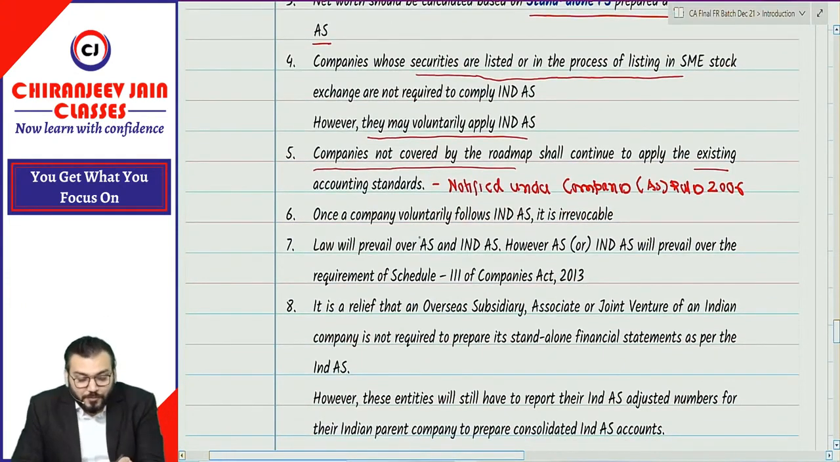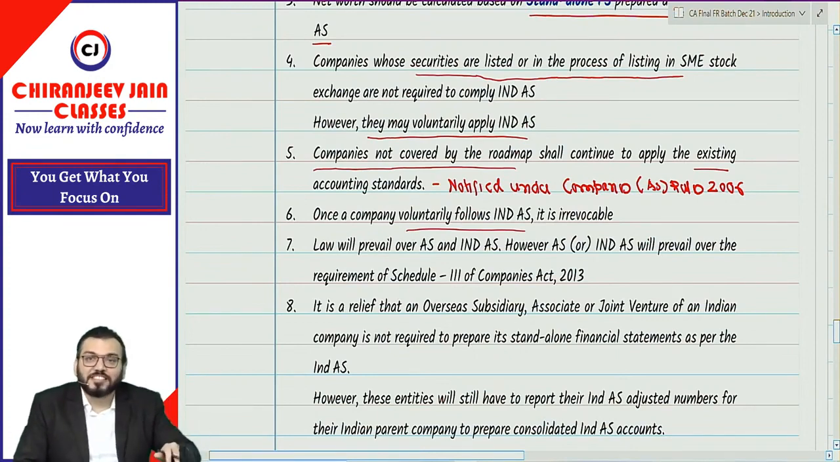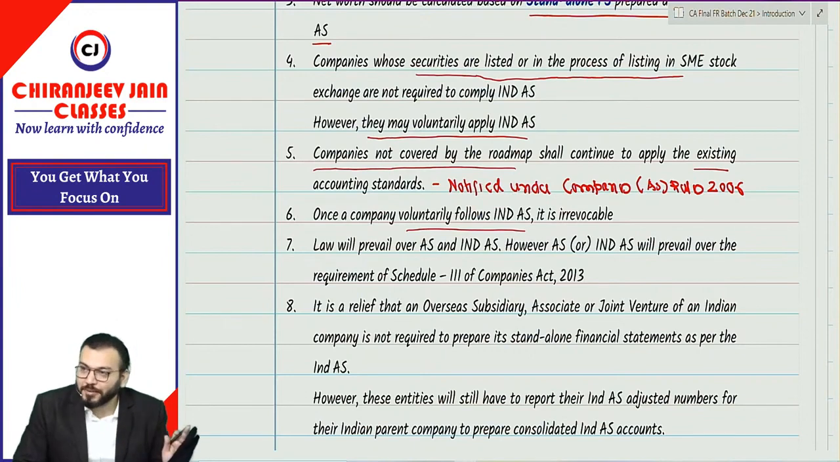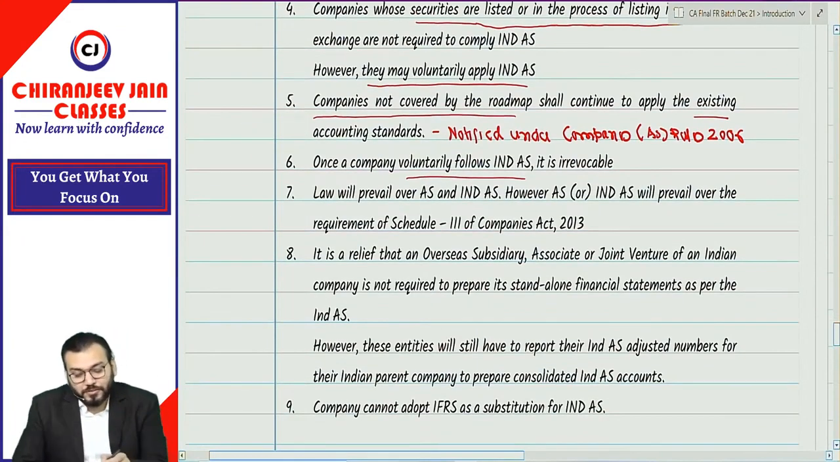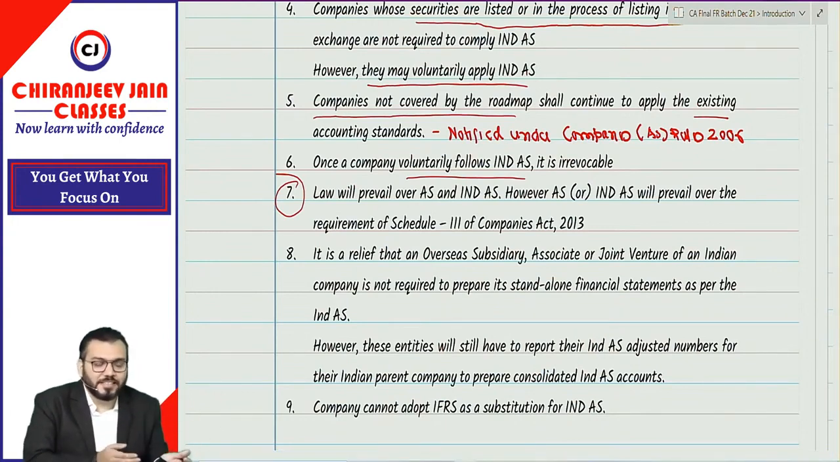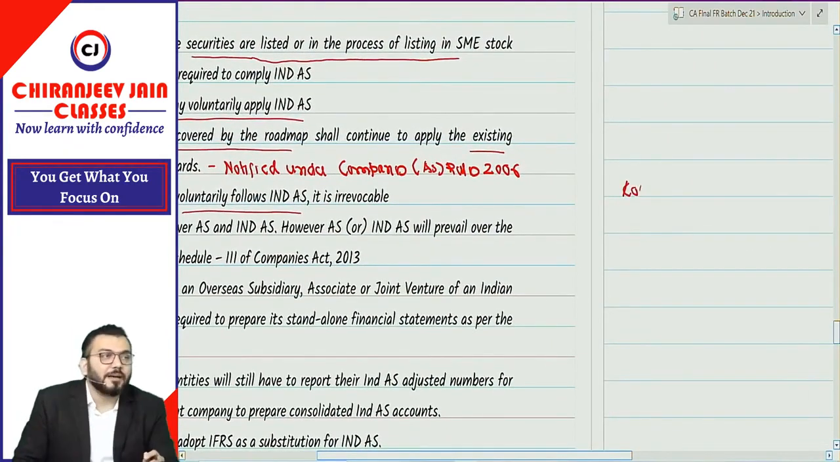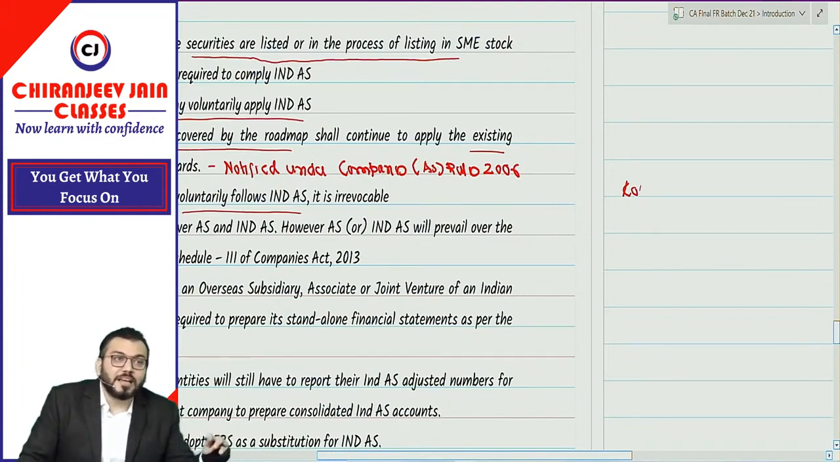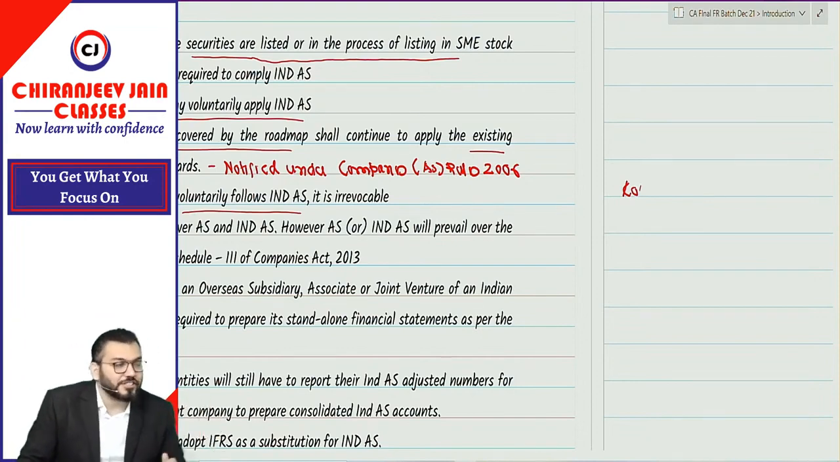Already I have said once a company voluntarily follows Ind AS, it is irrevocable. Irrevocable means once exercised, it cannot be reversed. Means if you want to apply, apply only if you want to apply for lifetime. Now, this point number 7 also I have said: the law will prevail over AS as well as Ind AS. When I say law, it means any act. It can be Companies Act, it can be Banking Regulation Act for banking company, it can be IRDA for insurance company. Law will prevail over Ind accounting standard.